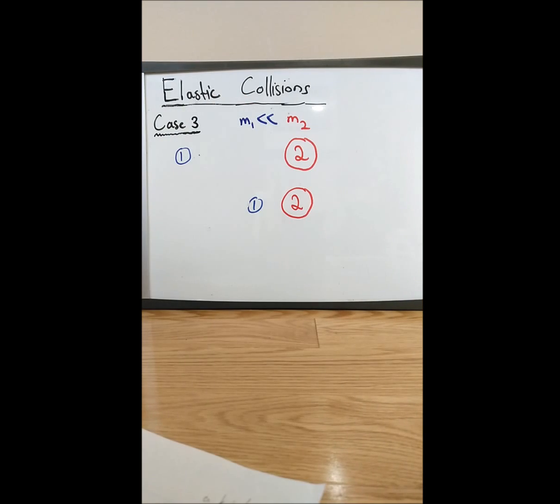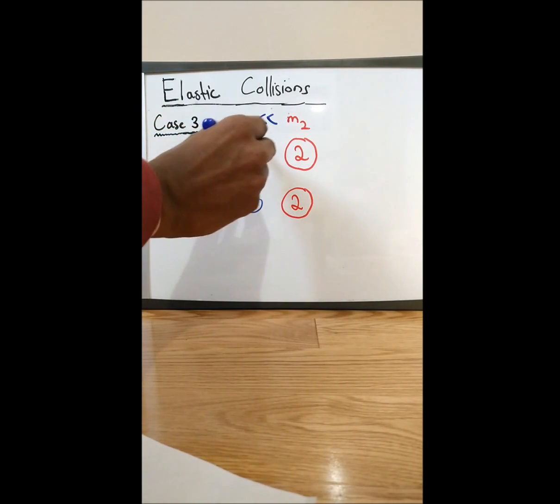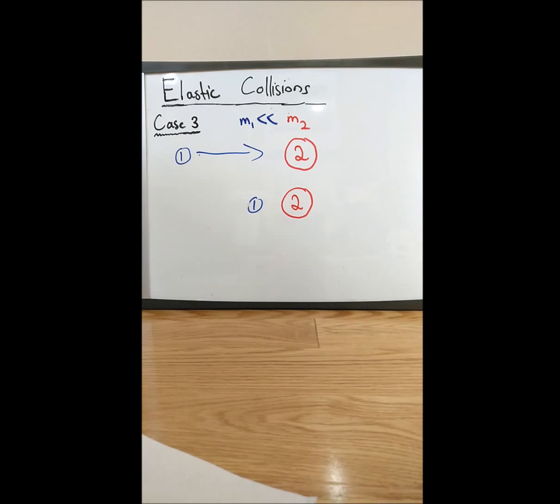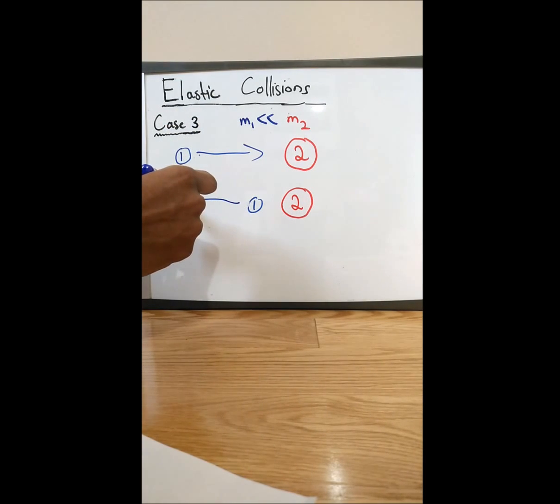So the final case is when mass 1 is much smaller than mass 2. When mass 1 comes at a certain velocity and hits mass 2, which is at rest, mass 2 will still be at rest because the difference in mass is really great. So then mass 1 will come back in the opposite direction, but at the same magnitude as it came in.